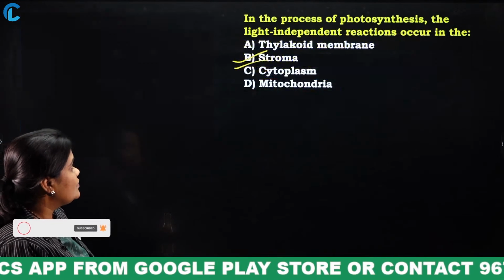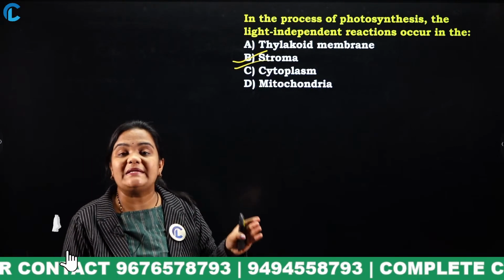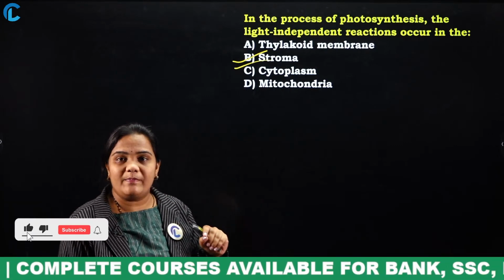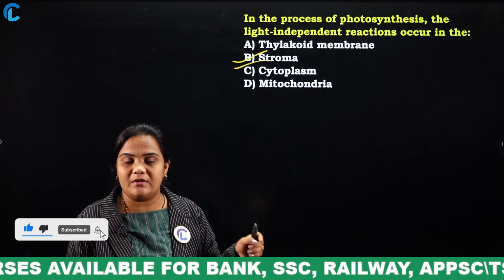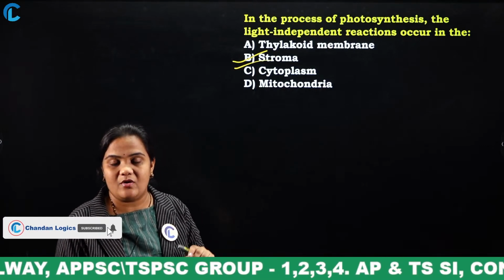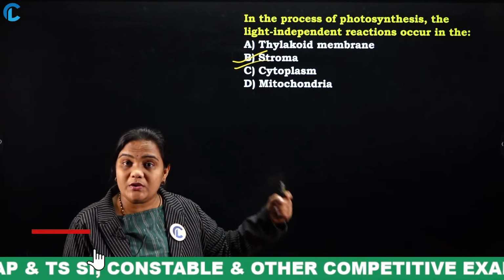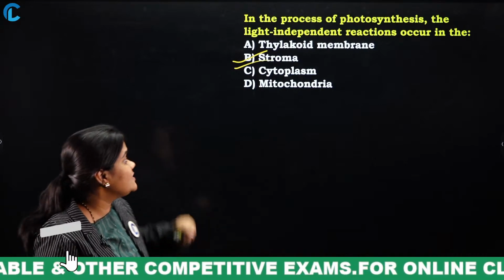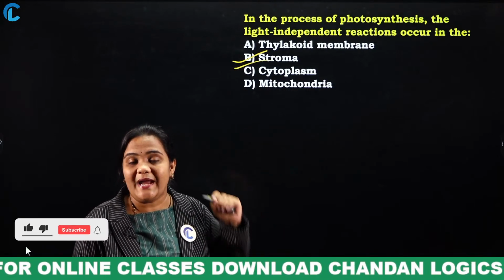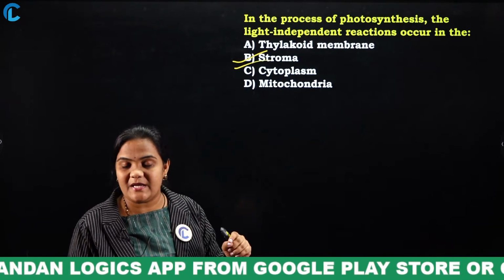I will explain the options also. The thylakoid membrane is the opposite of the stroma, it is a light dependent factor. What is the cytoplasm? We all know that cytoplasm is a jelly substance surrounding the cell membrane, in both eukaryotic and prokaryotic cells. Next one is mitochondria. What is the function of mitochondria in plants? It helps with cellular respiration.